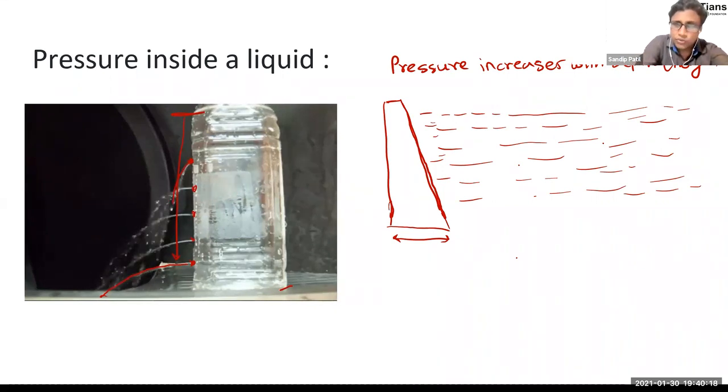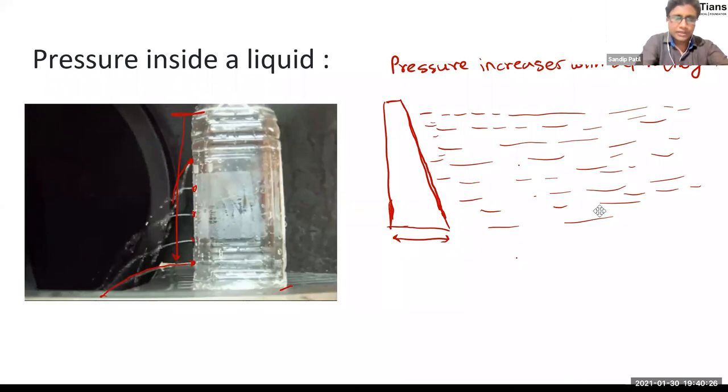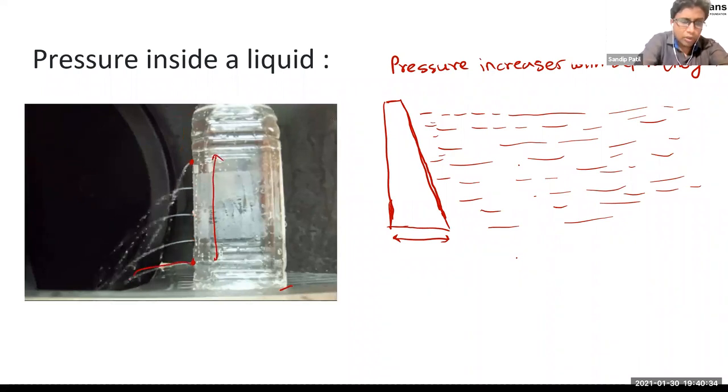So as I said, this wall is broader at the bottom, right? Why is it like that? In the previous diagram, we have seen that when we increase the depth, the pressure of the water increases. So can I say that the water at the bottom is going to apply more pressure than that at the top, right?